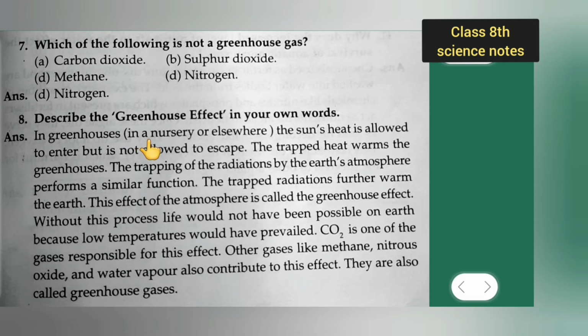In greenhouses, the sun's heat is allowed to enter, but it is not allowed to escape. The trapped heat warms the greenhouses. The trapping of the radiations by the earth's atmosphere performs a similar function. The trapped radiations further warm the earth. This effect of the atmosphere is called the greenhouse effect. Without this process, life would not have been possible on earth because low temperature would have prevailed.